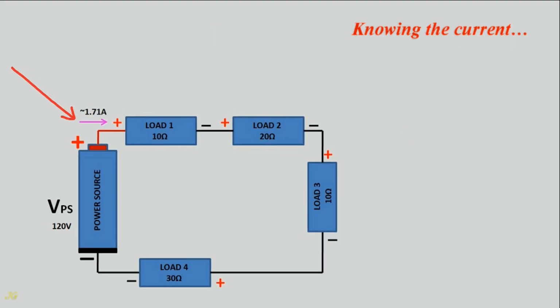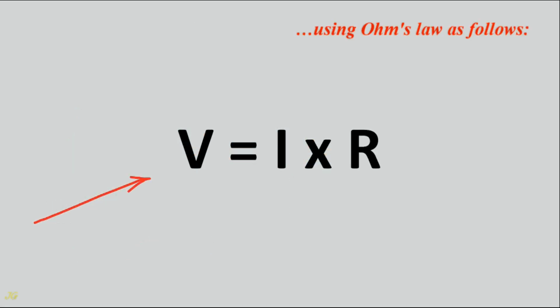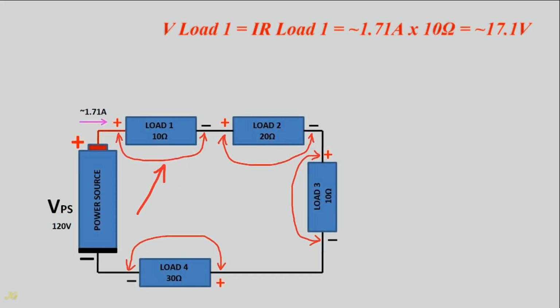Knowing the current, you can calculate the voltage across each load using Ohm's law as follows. Voltage, V, across load 1 equals current times resistance load 1 equals approximately 1.71 amps times 10 ohms equals approximately 17.1 volts.